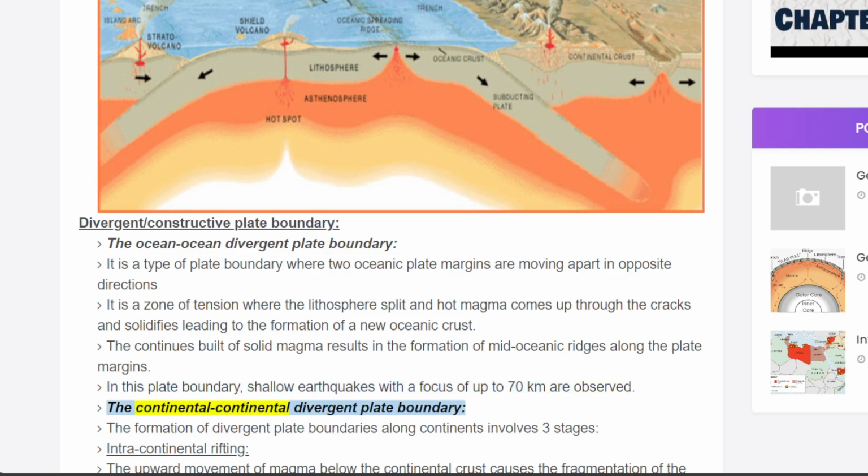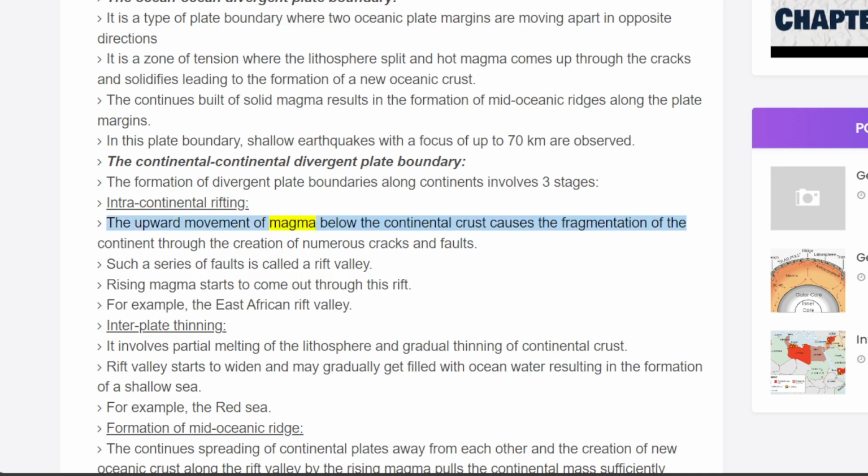The continental divergent plate boundary. The formation of divergent plate boundaries along continents involves 3 stages. Intracontinental rifting: the upward movement of magma below the continental crust causes the fragmentation of the continent through the creation of numerous cracks and faults. Such a series of faults is called a rift valley. Rising magma starts to come out through this rift, for example, the East African Rift Valley.